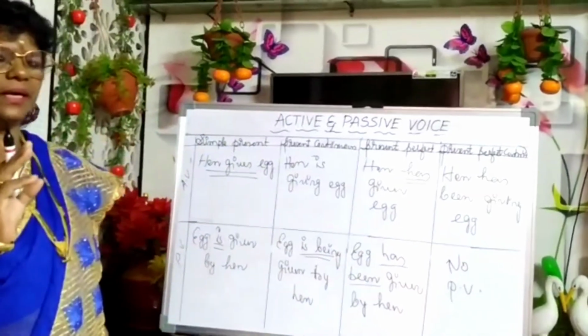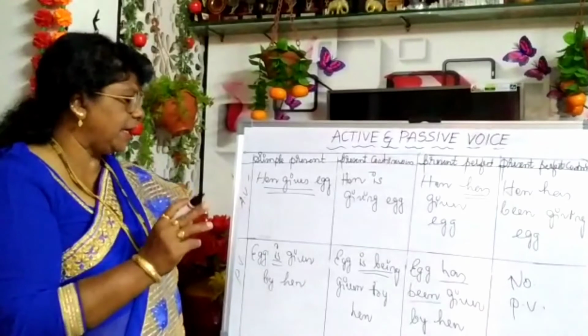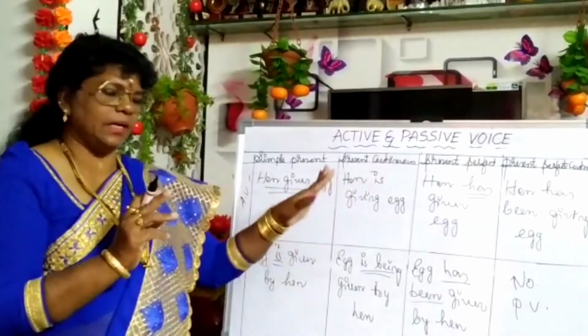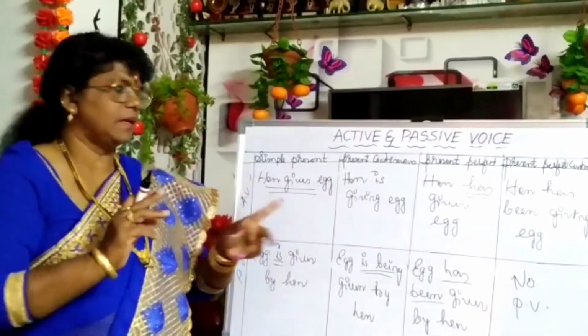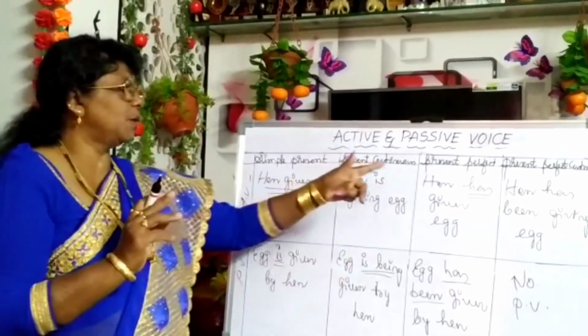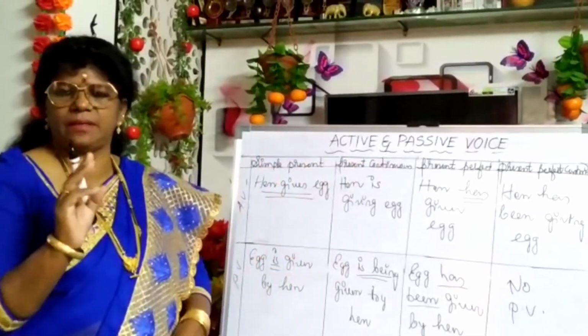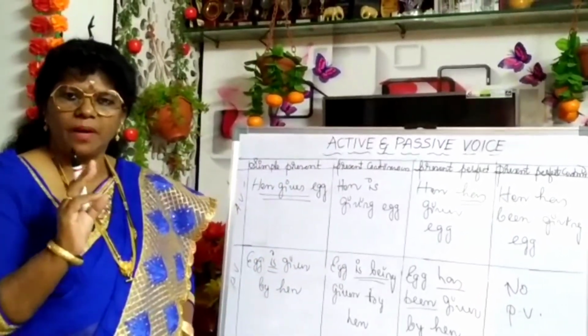So whenever you are learning or practicing active to passive voice, kindly go through this pattern. After learning all these things, take one sentence and go for all the examples like this. Out of one sentence, you have to make all the examples like this and make perfect with that. Okay? Understood?